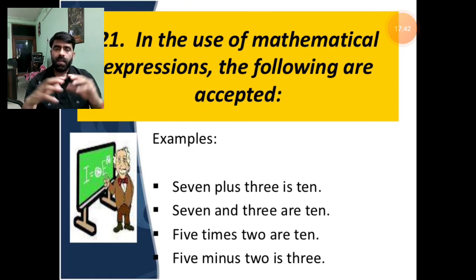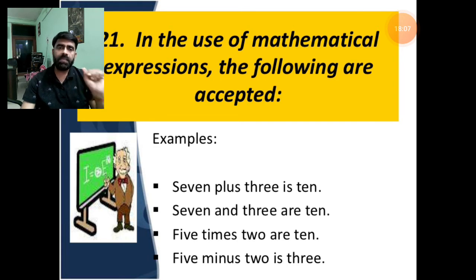But when this part comes in English, and you write it in the English portion, grammatical mistakes will be considered. So you are not going to tell your mathematics teacher, sir, you have written is here, it should be are. No, it will be counted in English.